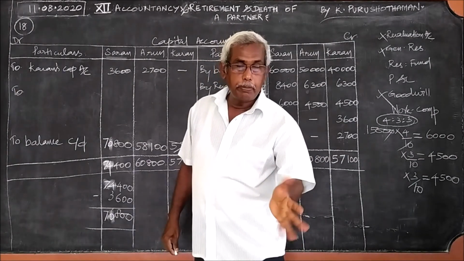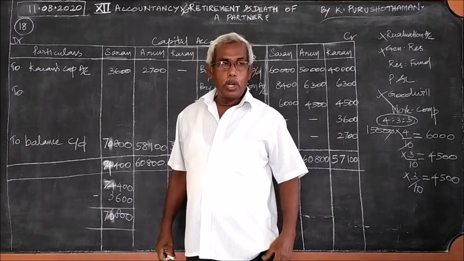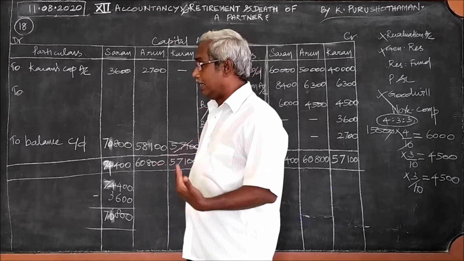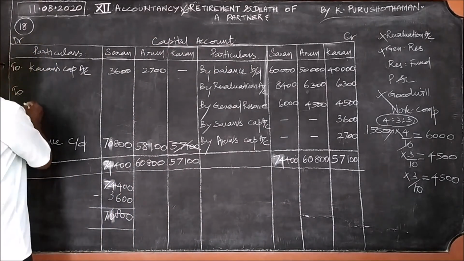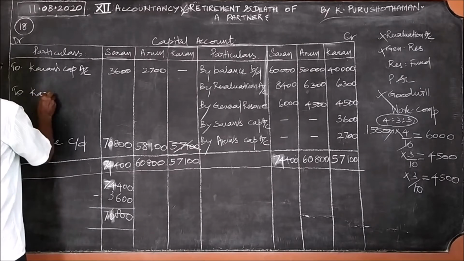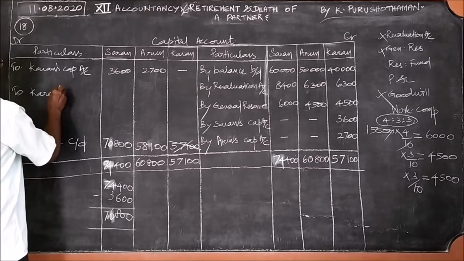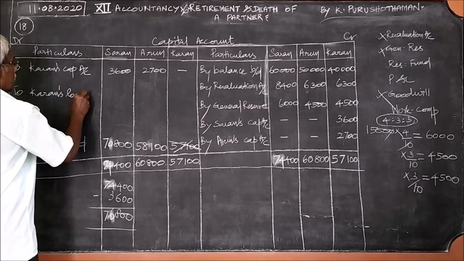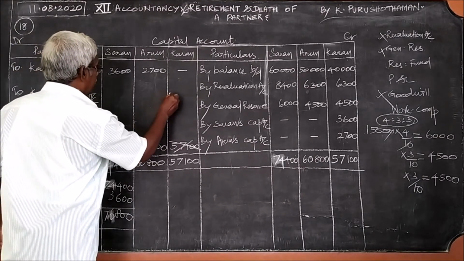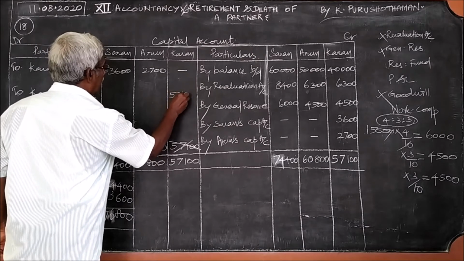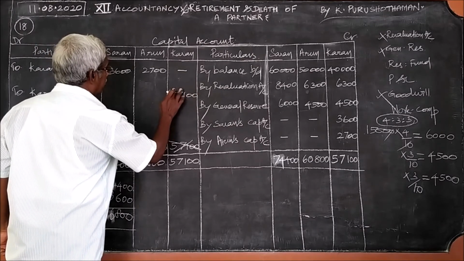Here it is not paid immediately. What is done there? It is not paid immediately. In that case, Karan is the retiring partner. Therefore, in his name it should be a loan. Karan's loan account is 57,100. We should show it like this.